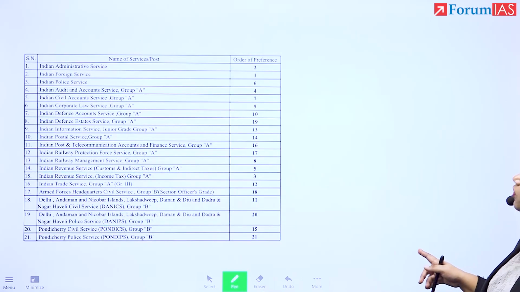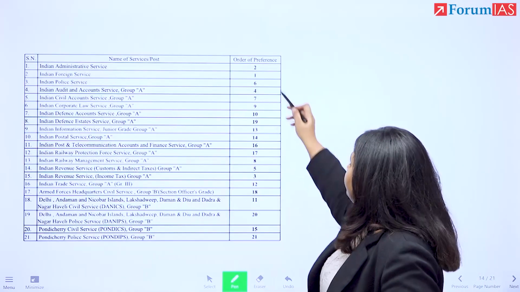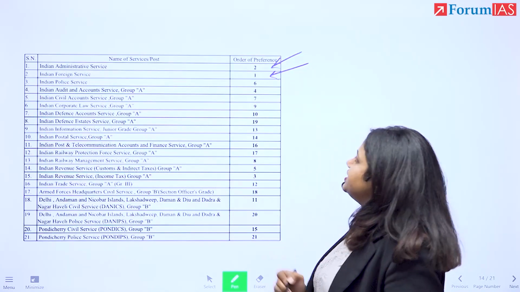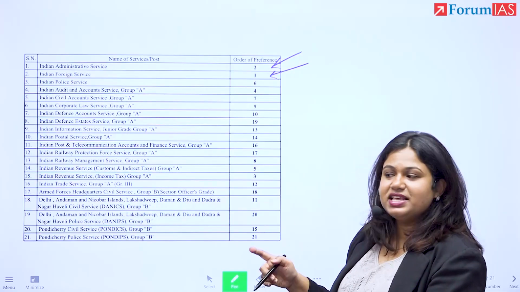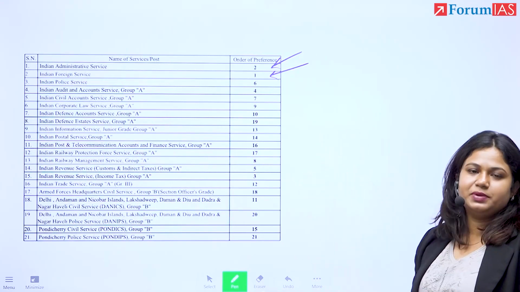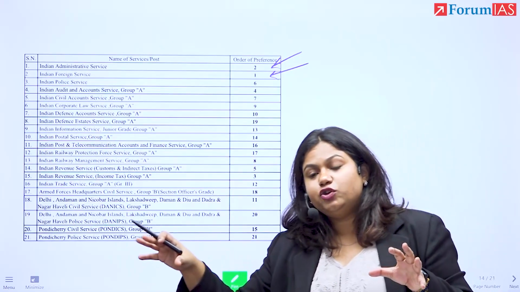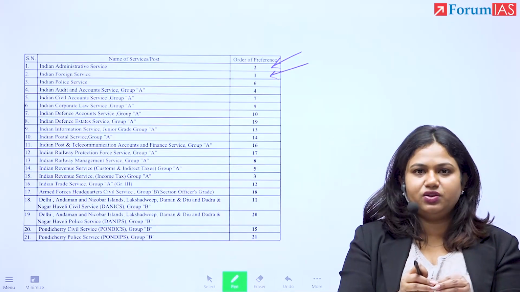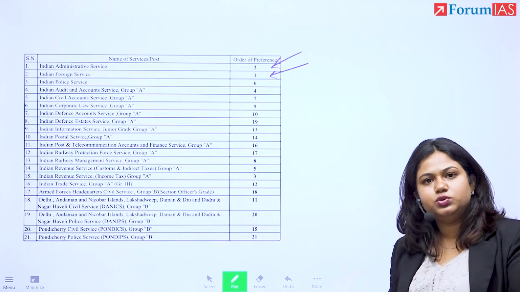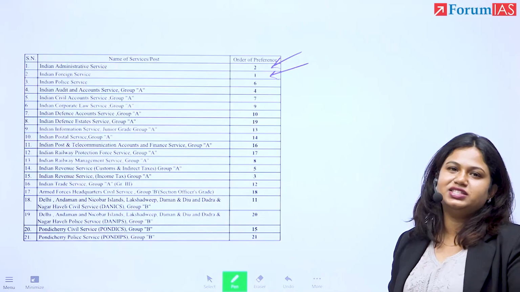I'll give you another example of a different student who was very, very interested in a different service. This student has put, see, foreign service as their first preference, right? They've put administrative service as the second preference, which means they are very, very interested in foreign service. They want to fight for it. This makes a very clear expression to the board that yes, this is the service that you are going for, and your personality will be assessed specifically for foreign service. What that means is, if you possess the sort of personality which is conducive for foreign services, the board will give you more marks, good marks, so that you land in that service.